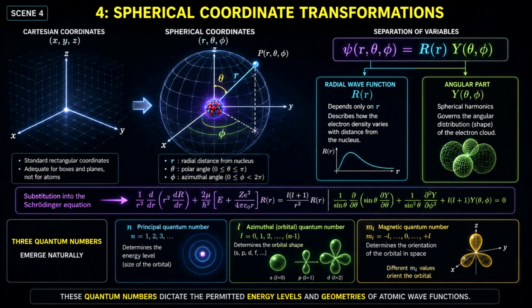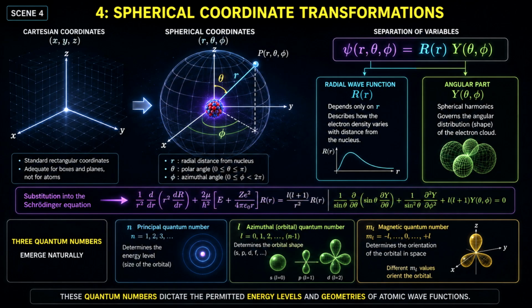To solve the complex Schrödinger equation for a spherical atom, we must transform our coordinates from Cartesian x, y, z to spherical r, theta, phi. This elegant transformation allows us to factor the complete wave function psi into two separate components, written as psi of r, theta, phi equals R of r times Y of theta, phi. The first part, R of r, is the radial wave function, which depends solely on distance from the nucleus. The second part, Y of theta, phi, represents the spherical harmonics, which govern the angular distribution of the electron cloud.